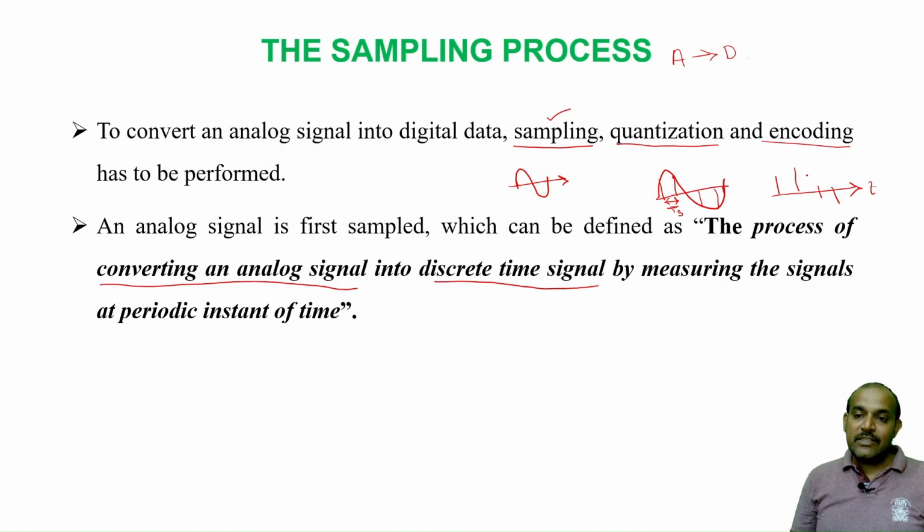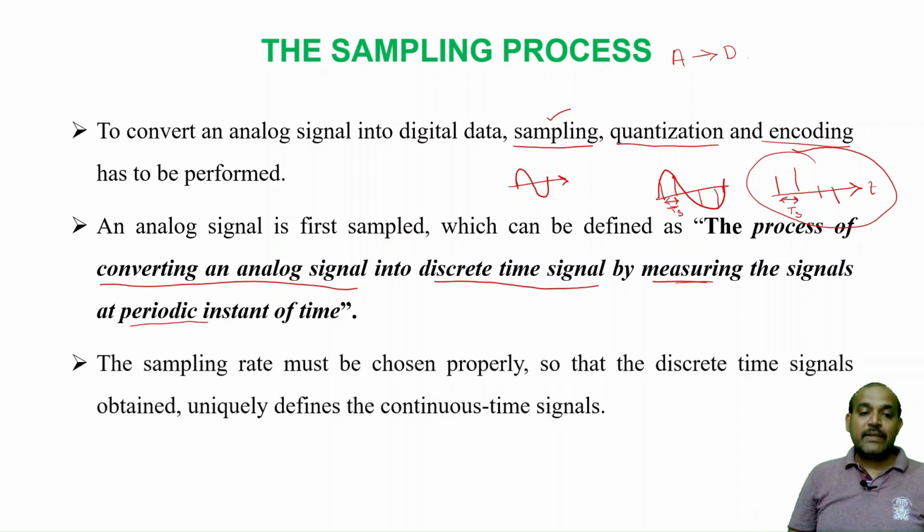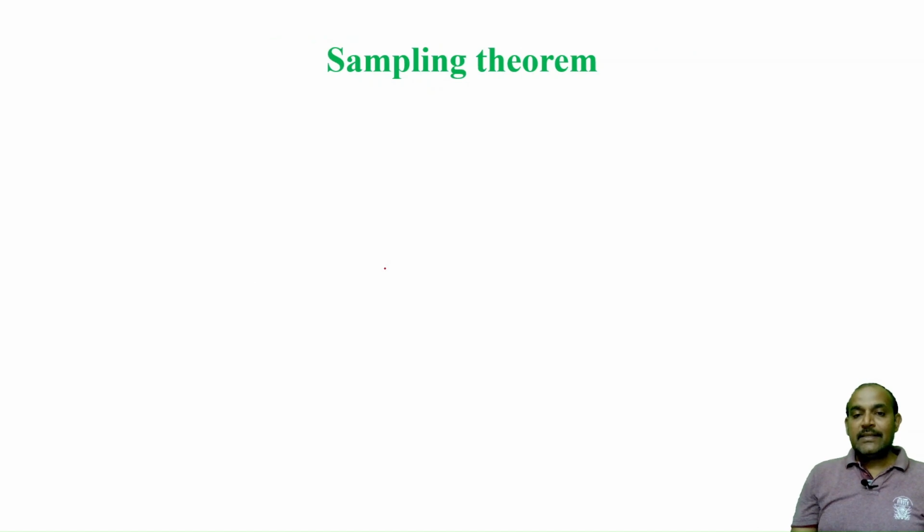Therefore, this process of converting your continuous signal into discrete signals is done by measuring the signal at regular or periodic intervals of time. One more important thing we need to concentrate on is the timing interval Ts. What should be the value of Ts? It is very important to decide the value of Ts so that you can reconstruct the signal at the receiver. For that we use the sampling theorem, because the sampling rate is very important. It can be decided by using the sampling theorem.